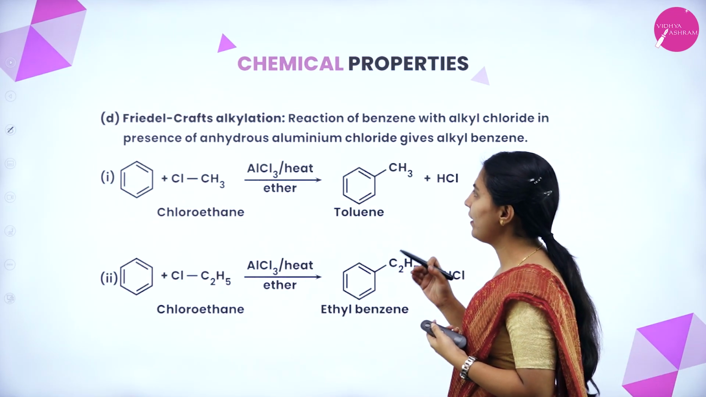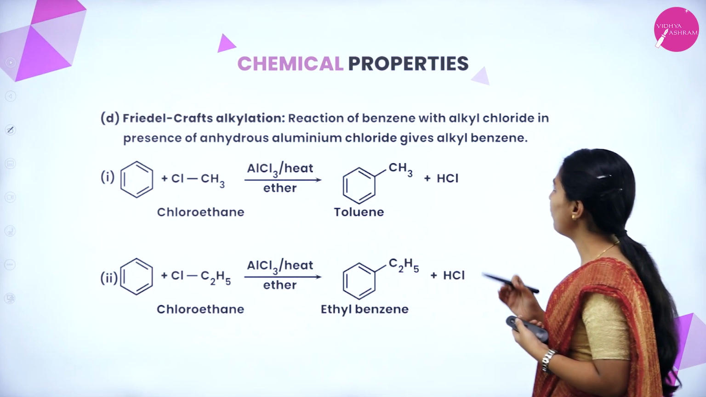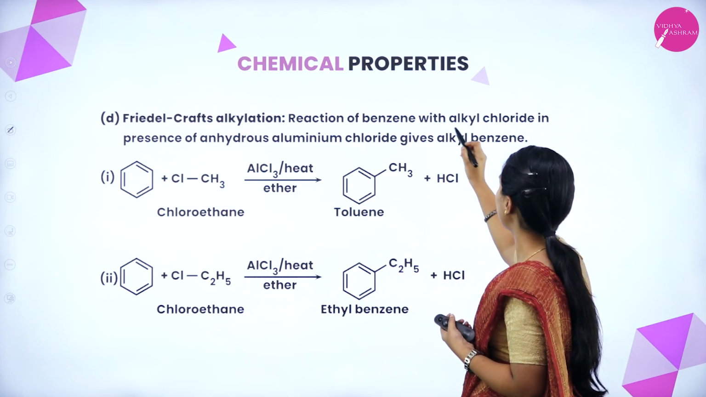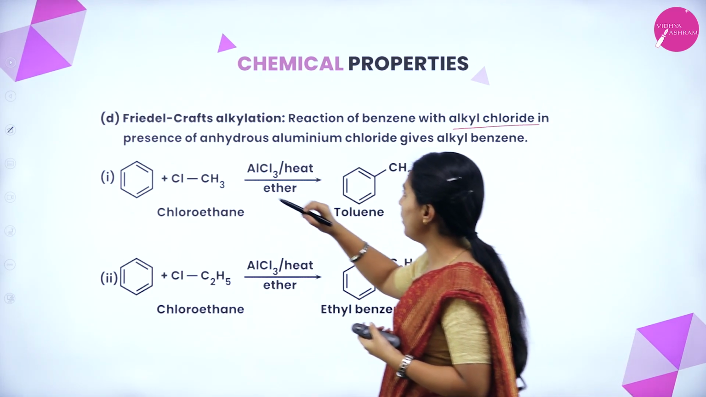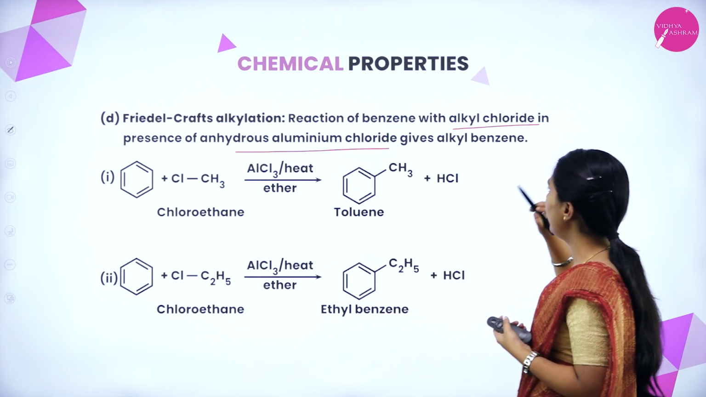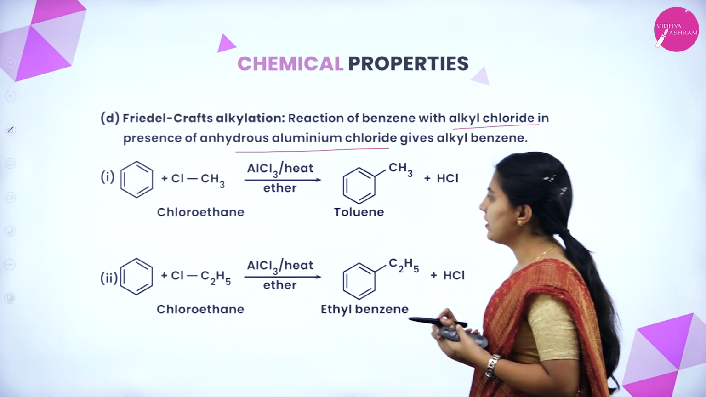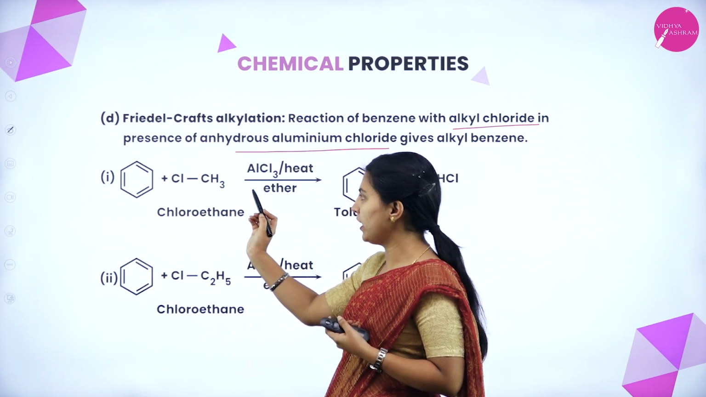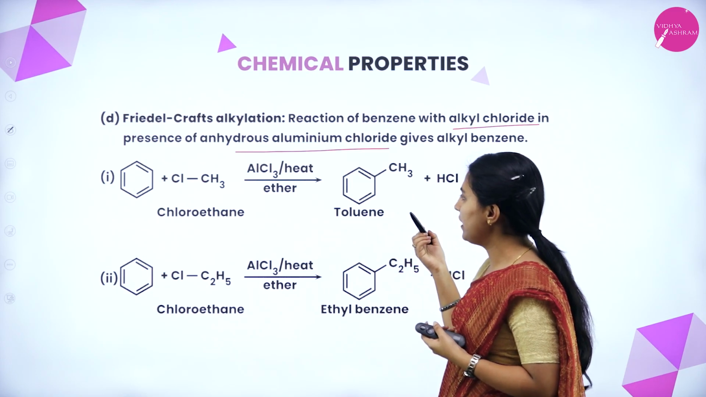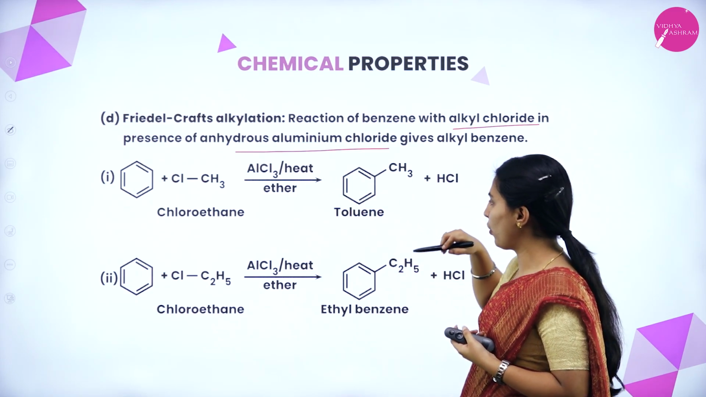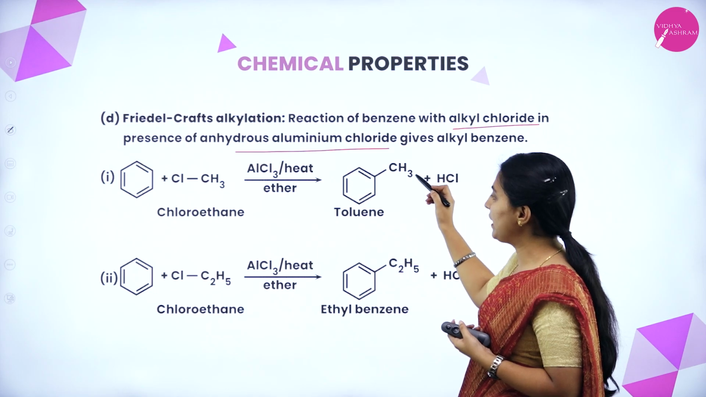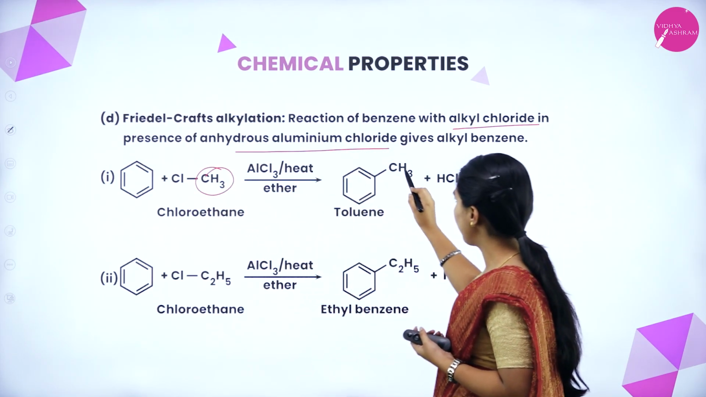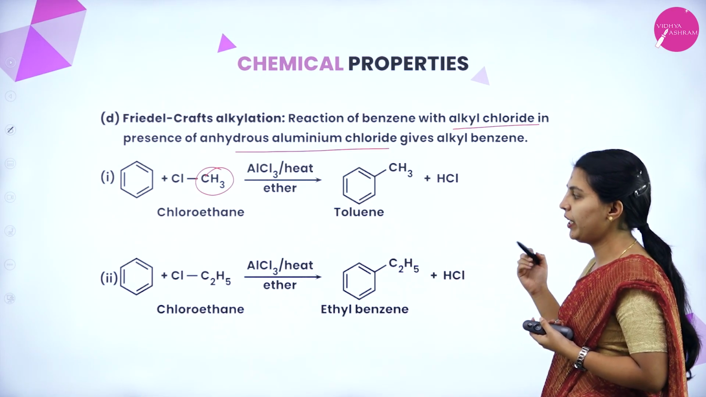Next one, Friedel-Crafts alkylation. Reaction of benzene with alkyl chloride. Alkylation means alkyl chloride should be present. In the presence of anhydrous aluminum chloride it gives alkyl benzene. See here, when benzene is treated with chloromethane, that is an alkyl chloride, in the presence of aluminum chloride, toluene, meaning methyl benzene, will form. This alkyl group will attach to the benzene and HCl will be removed.